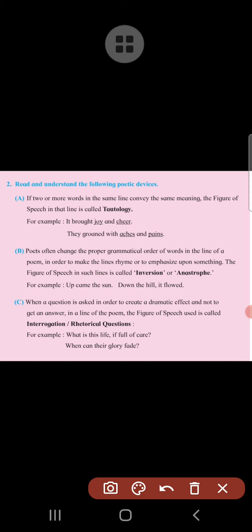The poet often changes the proper grammatical order in a line of a poem in order to make the line rhyme or emphasize something. The figure of speech in such lines is called inversion or apostrophe. So here, grammatical order is changed for the purpose of the rhyming scheme or emphasis of something.